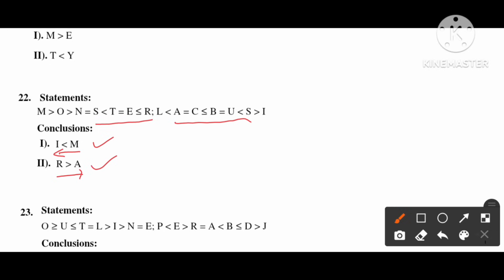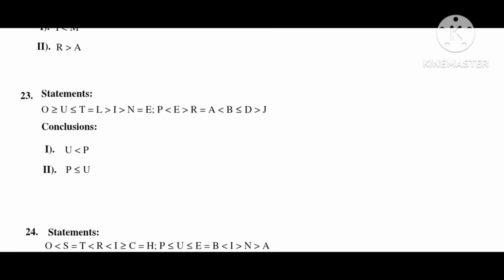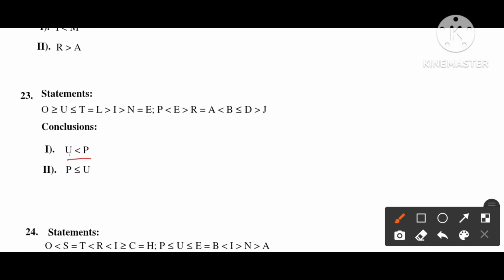Next we are going to see question number 3. Here the flow from P to U. From P there is no flow. So first conclusion will be false. The flow from U to P with everywhere equals to. But here there is no equal to, we see near to P. There is flow to P, but there is no equal to here. So this case also fails.